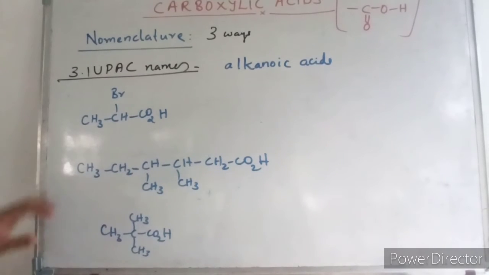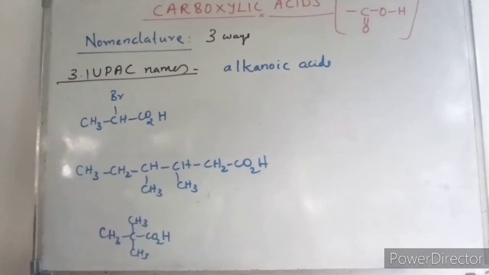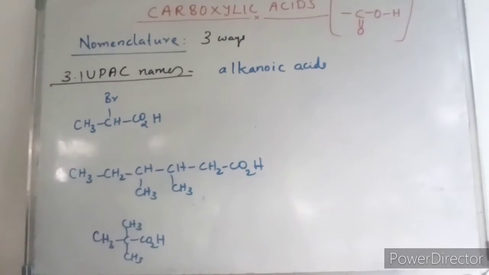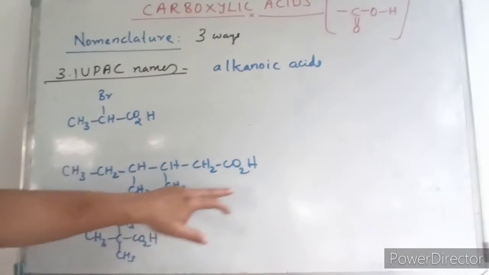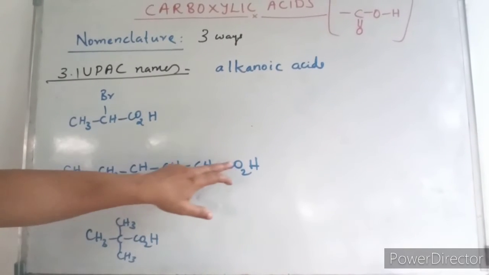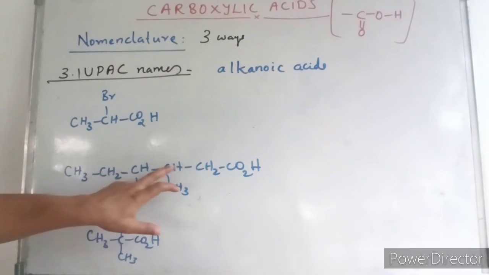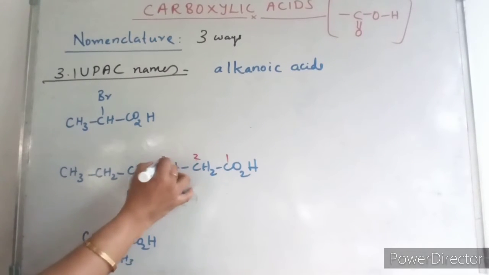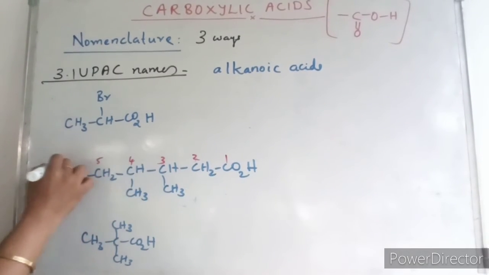Now let us see in the case of substituted acids. In the case of substituted acids, the largest carbon chain including the carboxyl group is taken as the fundamental chain. So in this case, this is the fundamental chain. 1, 2, 3, 4, 5, 6, like that.